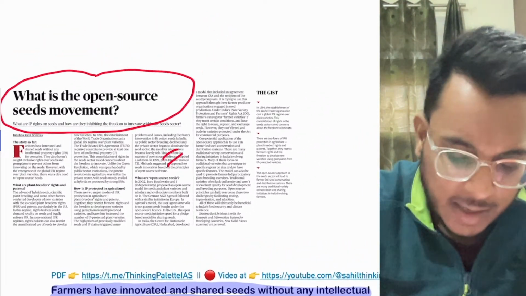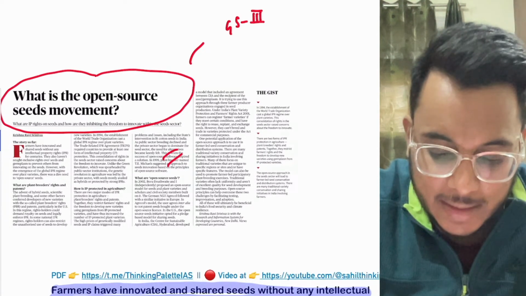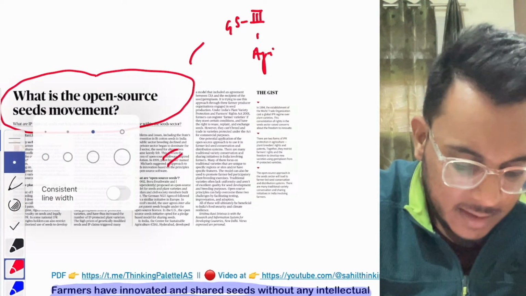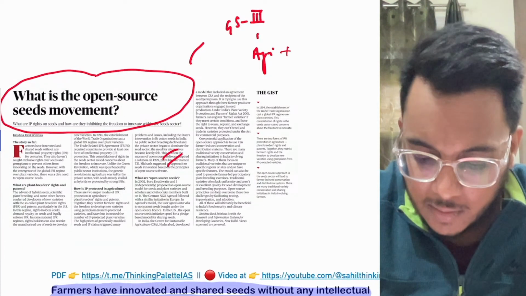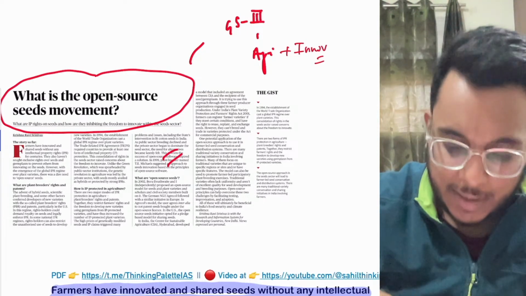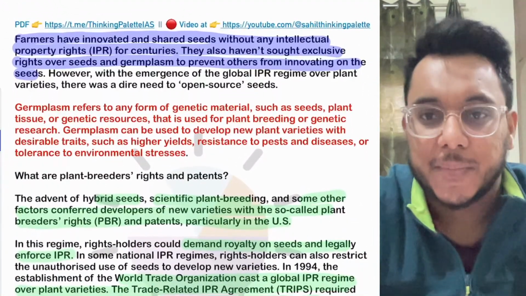We'll see this particular article, guys, with respect to GS paper number 3, issues related to agriculture, innovation. Even for the prelims examination, a question can be formed. Now let's, guys, understand this particular thing.